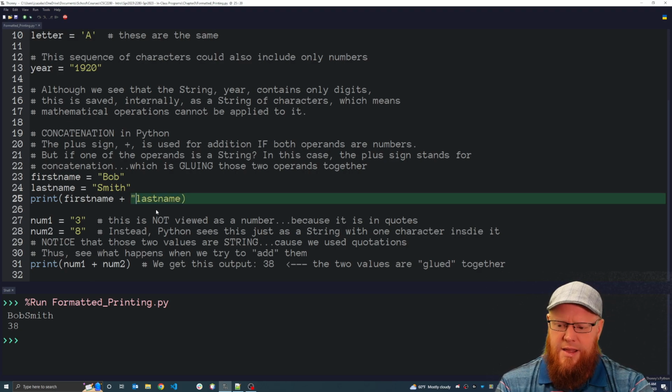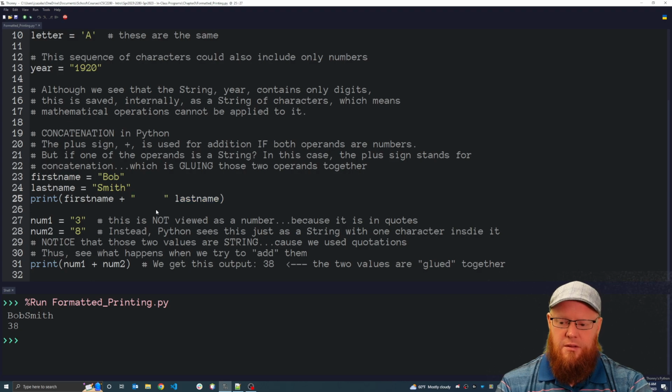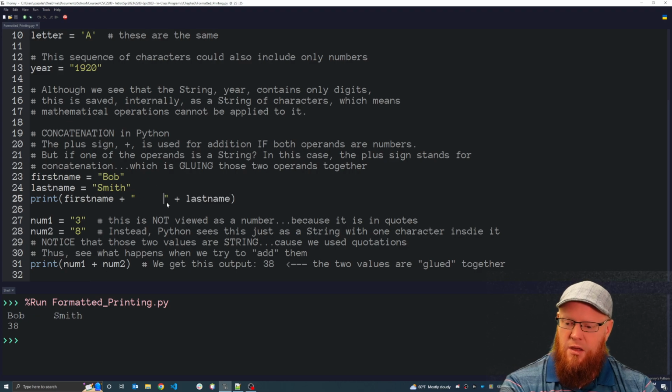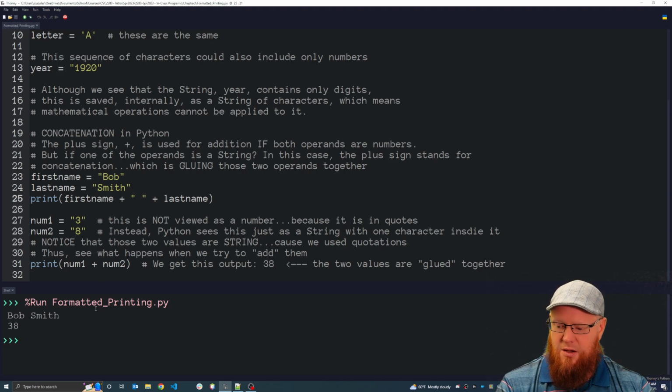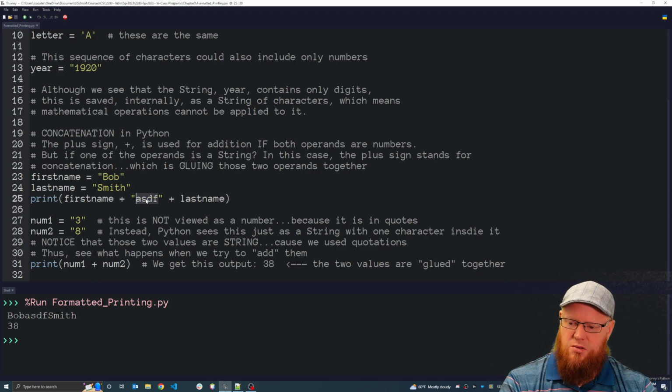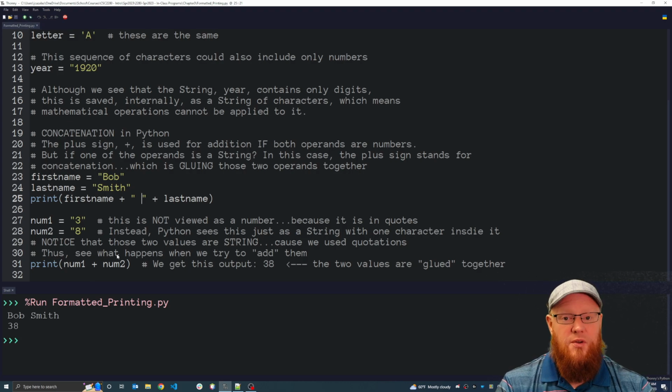I could also concatenate some other space in here. Now we have three things that are being concatenated. First name, we concatenate that string to this string of spaces, which we then concatenate to the string last name. And now we have Bob with many spaces between, and then Smith. Of course, maybe you only want one space between the first and the last name, so we can concatenate that one space. This is just other text here, just another string. Bob, A-S-D-F, Smith. So let's just concatenate a single space between Bob and Smith, the first and the last name, and here we go.